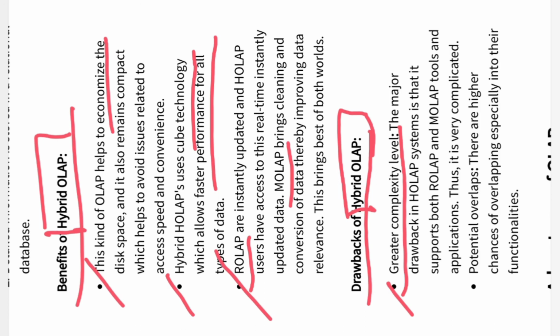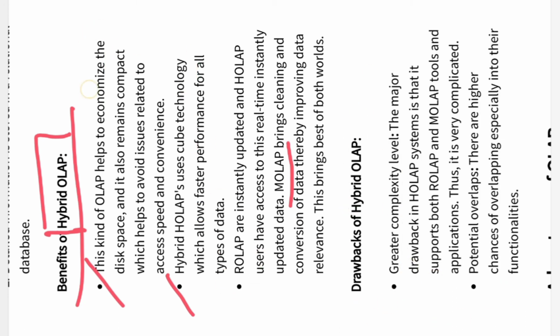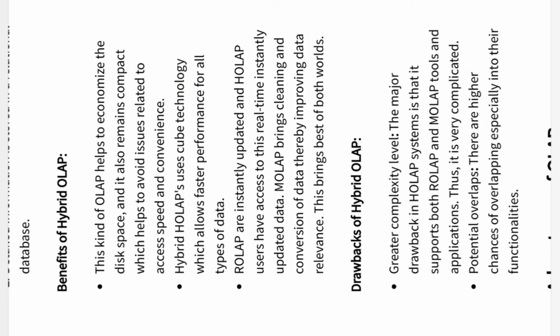That's why the complexity of designing is very high. Then there might be a chance of overlapping. Why? Because the functionalities of the MOLAP and ROLAP will get mixed up. So there may be a chance that it will overlap. Okay, so these are the advantages and disadvantages of the hybrid OLAP.